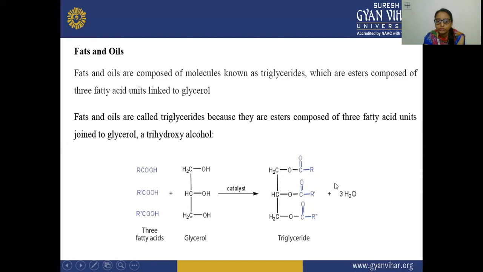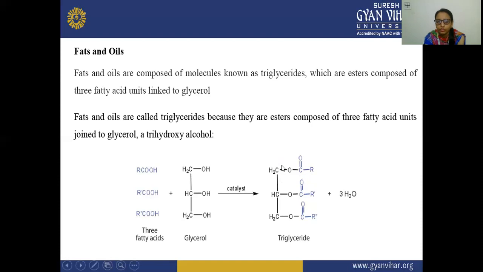So water molecules are removed from the three fatty acids and the glycerol in the presence of the catalyst. So again, fats and oils are composed of molecules known as triglycerides. This is a molecule called triglyceride, and this is your ester.